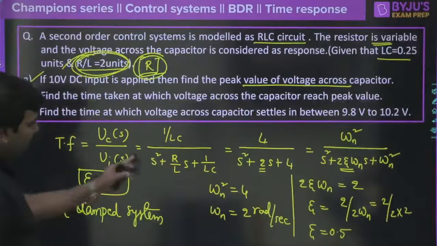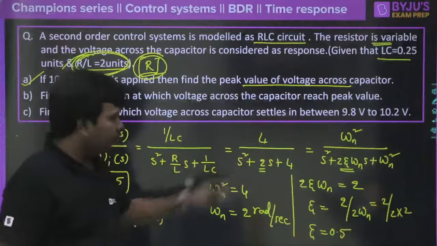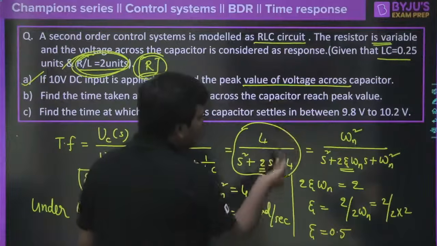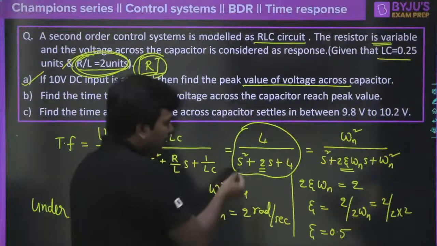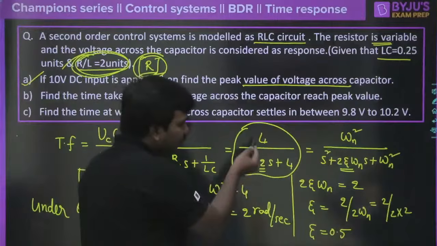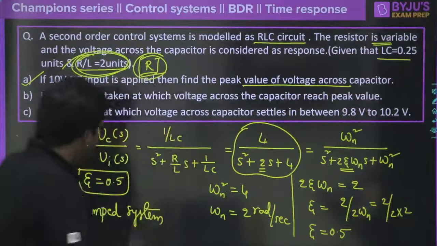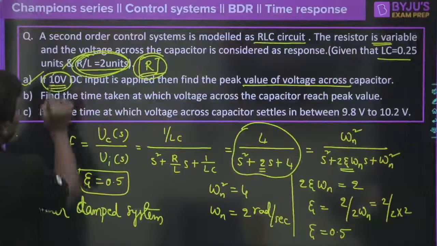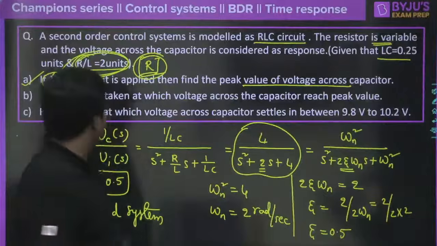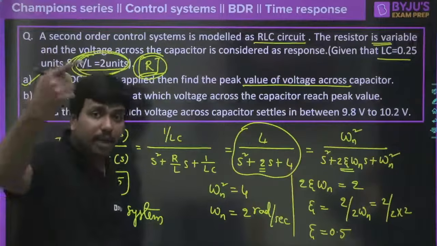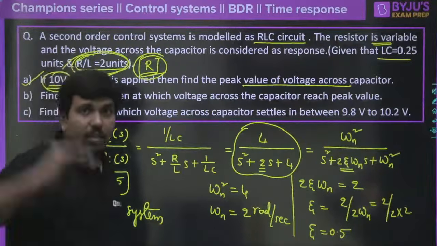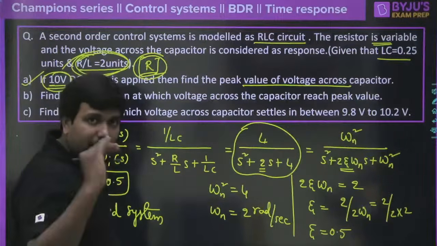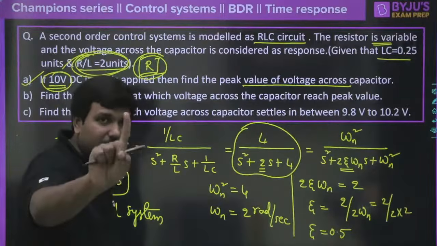Yes, when you apply a step input here, how much final value are you going to get? Because the DC gain for this system is 1, correct? Static gain is how much? Substitute S equal to 0, then you will get 4 by 4, that is equal to 1. What does it mean? If you apply a DC input of 10 volt here, you will have a gain of 1 finally. That means the final value will become 10. Input value is 10, DC gain is 1.